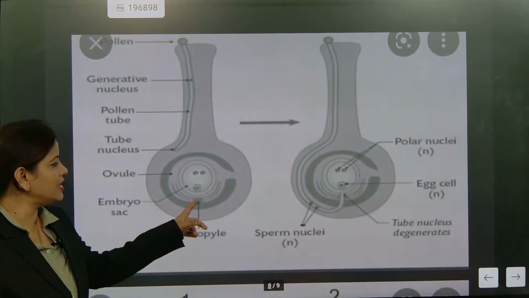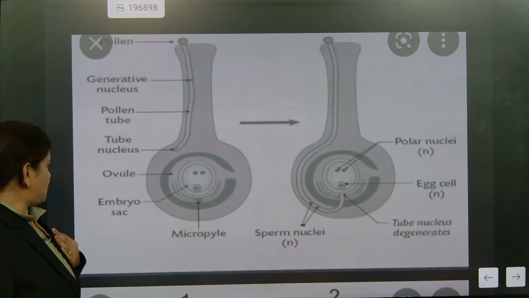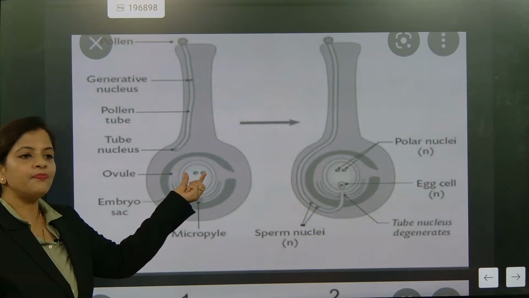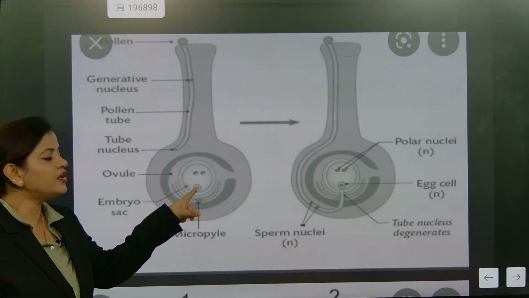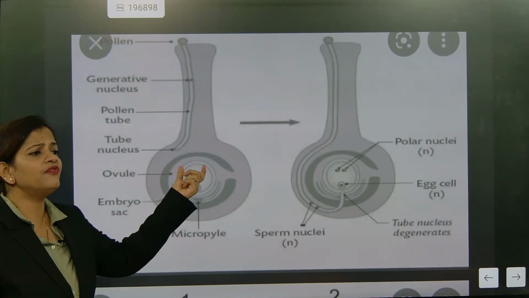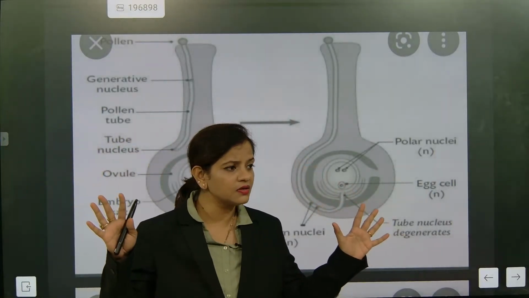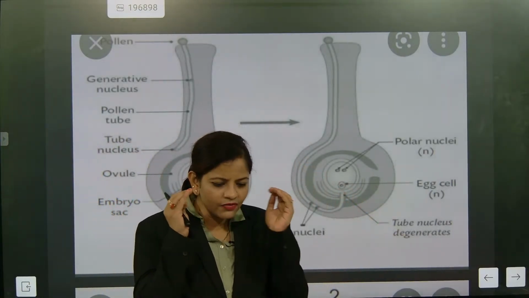The micropyle is the opening. I explained triple fusion here. This is the egg and this is the polar nuclei. One will fuse with the egg, another one will fuse with the polar nuclei. Is it crystal clear today? What is the meaning of double fertilization?